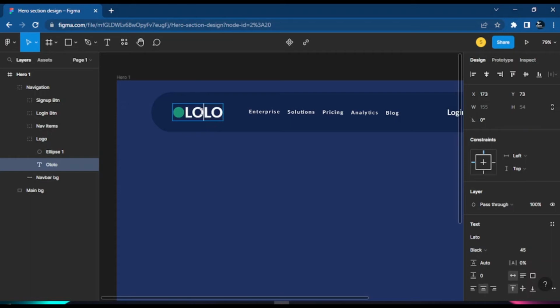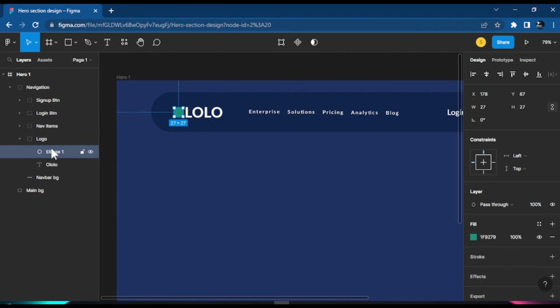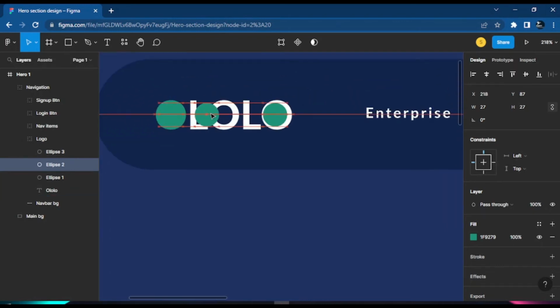And inside this logo, we have those circles. So we could just duplicate the circle 3 more times, or 2 more times, 1, 2. We could just carry them one by one and put them where they should be. Make sure this red line, let me show you, where you see this red line, make sure all of them are the same, at the same angle. That means all of it is aligned. Nothing changes inside this one.